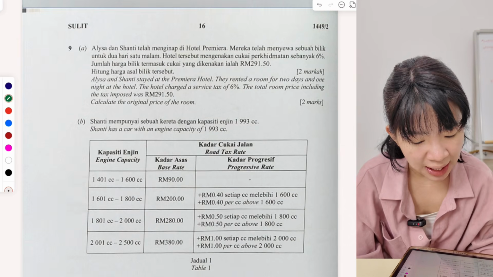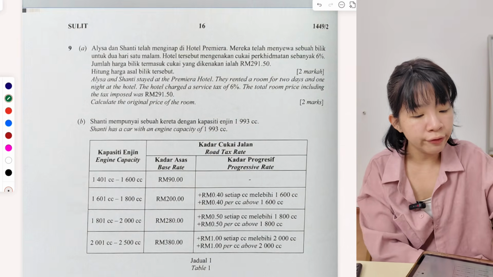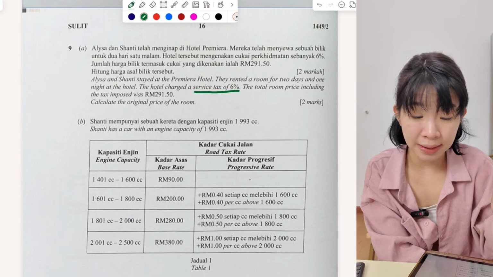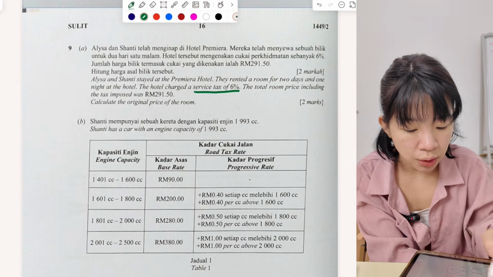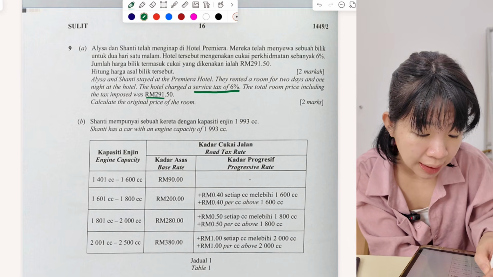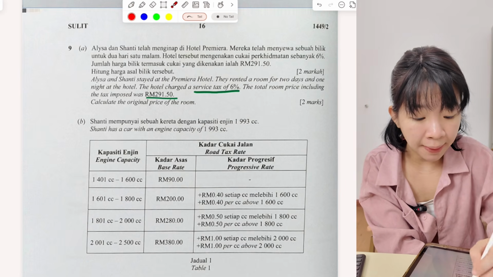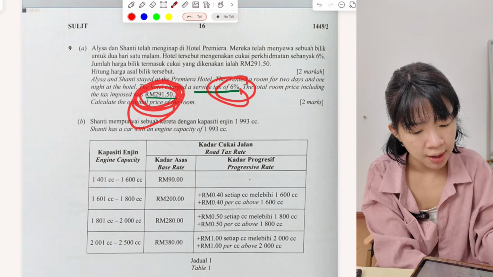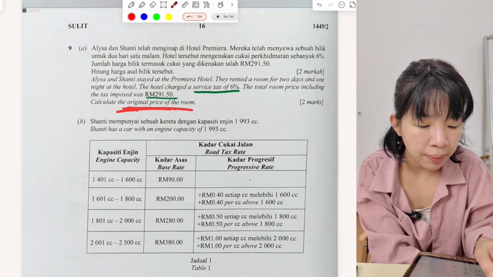Elisa and Shanti stayed at a hotel. So they rent a room for 2 days and 1 night. So the hotel charged a service tax of 6% and the total room price including tax imposed was 291 ringgit 50 cents. So at the end, they pay this amount. So this amount is already including the 6% tax. So the question asks, what is the original price of the room?